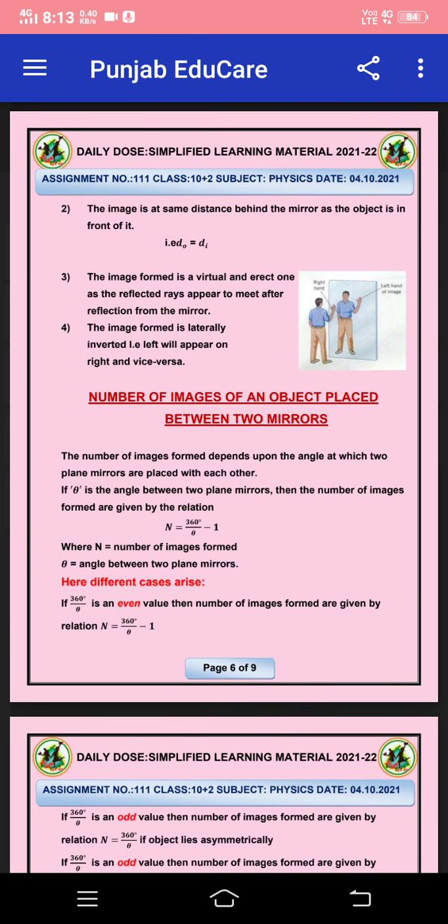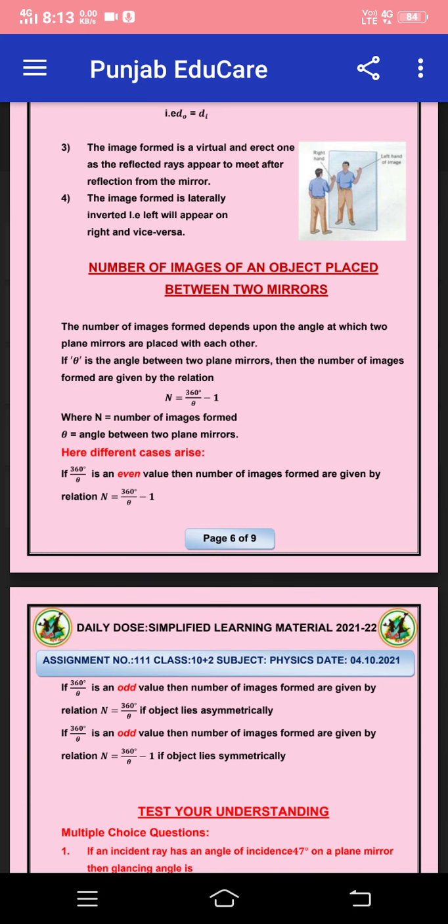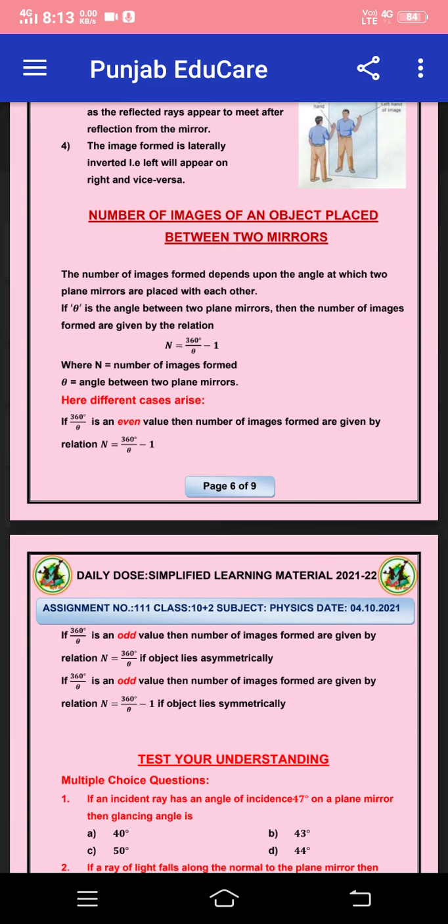Number of images of an object placed between two mirrors. The number of images formed depends upon the angle at which the two plane mirrors are placed with each other. If theta is the angle between two plane mirrors, then the number of images formed is given by the relation n equal to 360 degree by theta minus 1, where n is the number of images formed and theta is the angle between two plane mirrors. Here different cases arise, that is, if 360 degree by theta is even, the number of images formed is 360 degree by theta